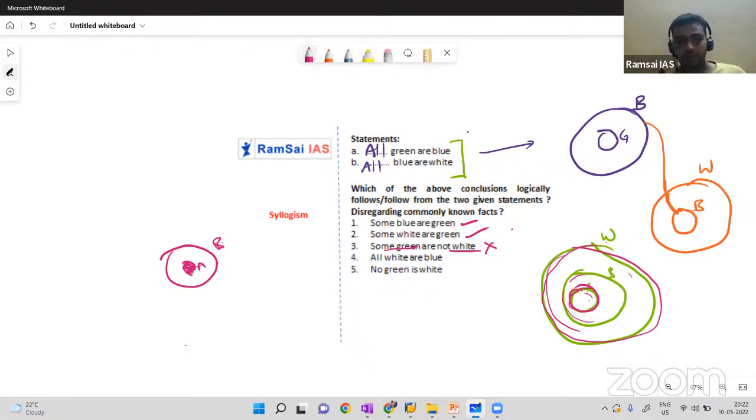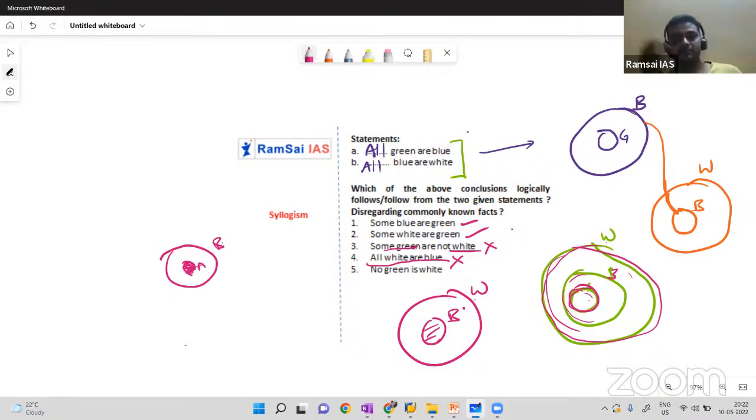All whites are blue. Again, what is the relation between blue and white? Blue is completely inside of white. From this, we can analyze all blues are whites, but all whites need not be blues. But here the conclusion is like all whites are blue. So I can say it's not possible. All whites are blues is not possible. See, some whites are blues and all blues are whites, but all whites need not be blues. Remember, all tigers are animals, but all animals need not be tigers, again and again. Okay, so the fourth conclusion is also wrong.